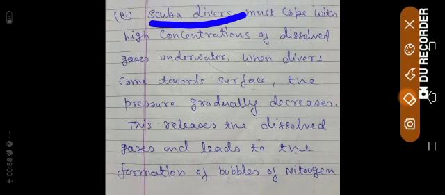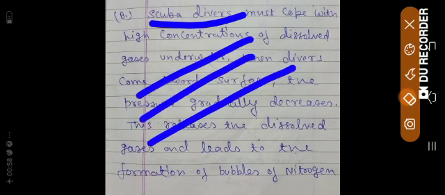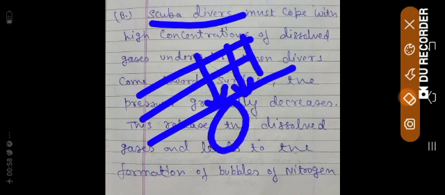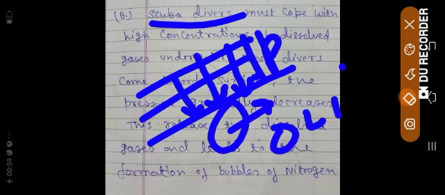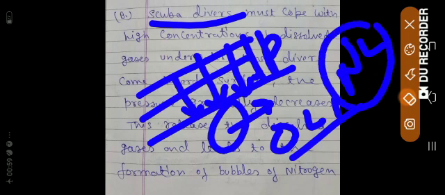Scuba divers. What are scuba divers? Suppose you have seen Animal Planet or Discovery. There are so many divers who go inside rivers or oceans. If you go inside, what would be the depth? It would be high. The pressure of the liquid will be higher. So higher pressure, more will be the solubility of gases in your blood, O2, N2. So N2, when dissolved in blood, is harmful for our blood capillaries as well as our heart.